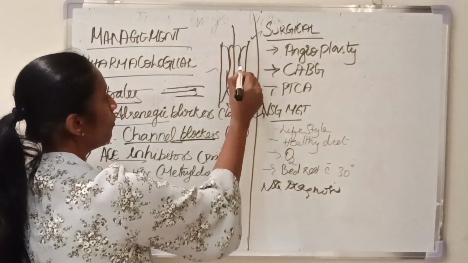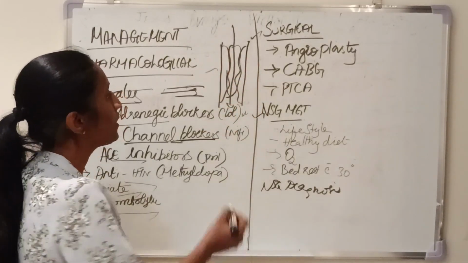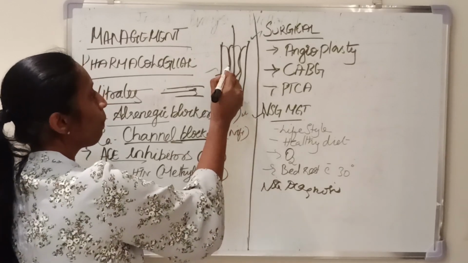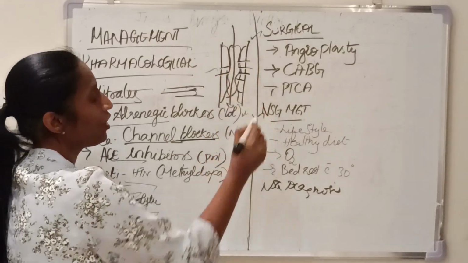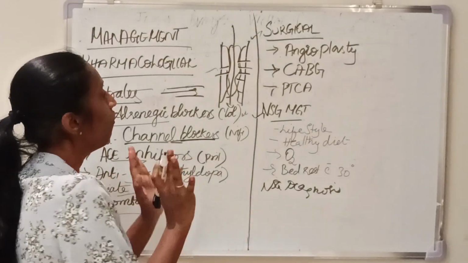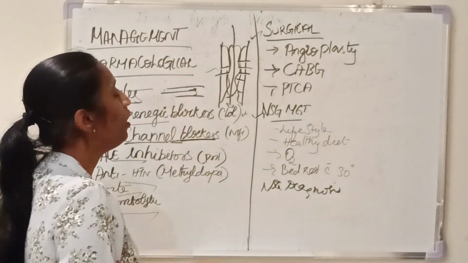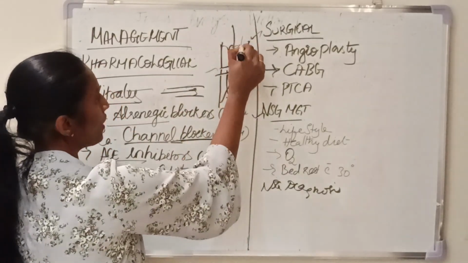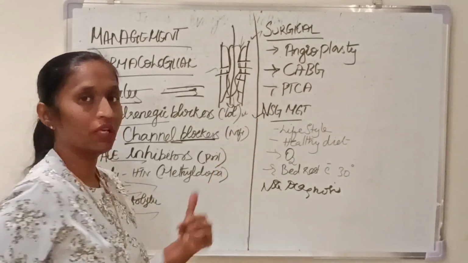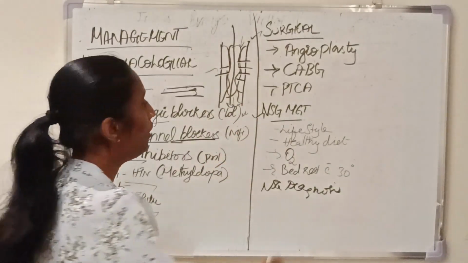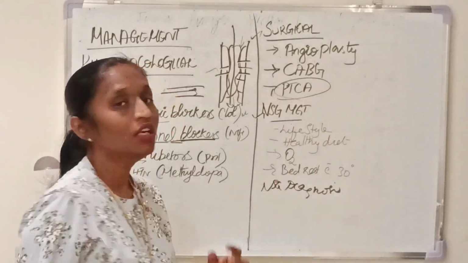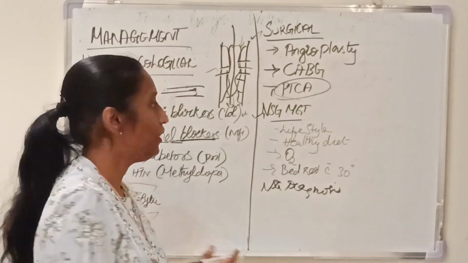So this balloon will be inflated and it pushes the fatty streaks, which are deposited, into the walls of the vessel, and that's the way it improves the blood supply. It is balloon tipped, and in this way we also do a PTCA. So we are inserting the stent in that.